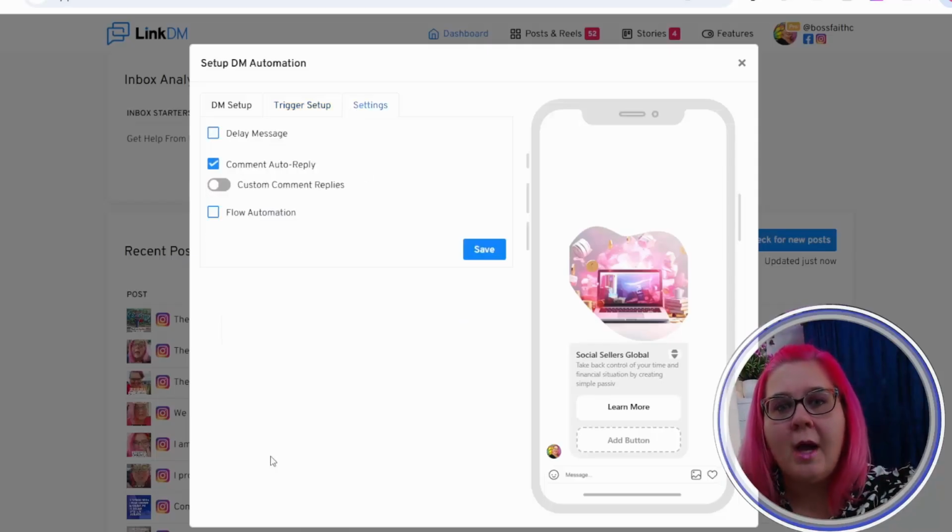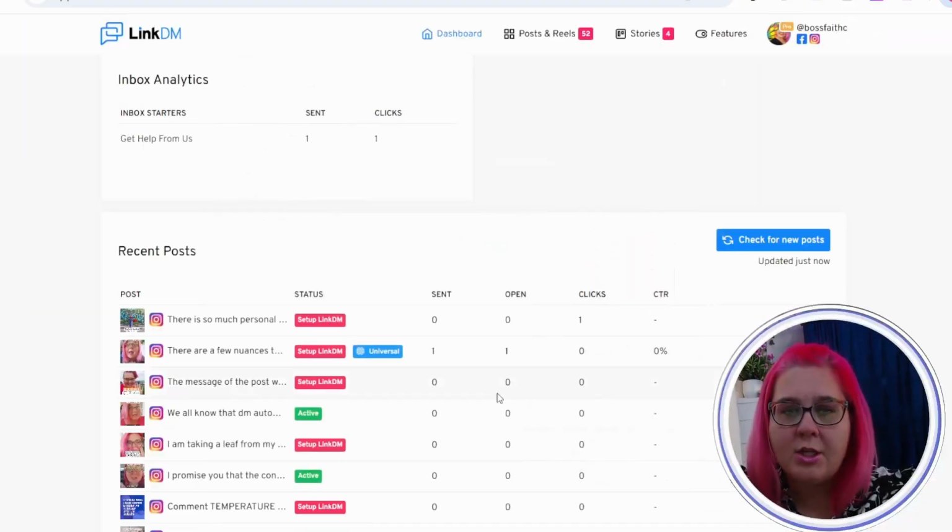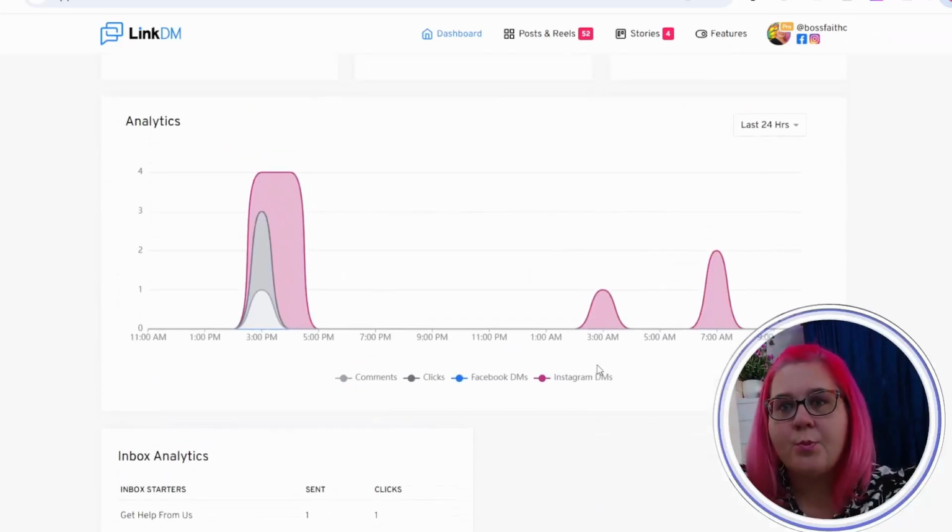And then of course you have the settings. So delaying the message can sometimes be useful if you're having a lot of messages going out. Comment auto replies is when someone comments on your post and it auto replies. This is something we're going to talk about in a future video as well, because there's a little bit of nuance to that. But that is where you set up a very basic automation, and this is where all your dashboard stuff is.